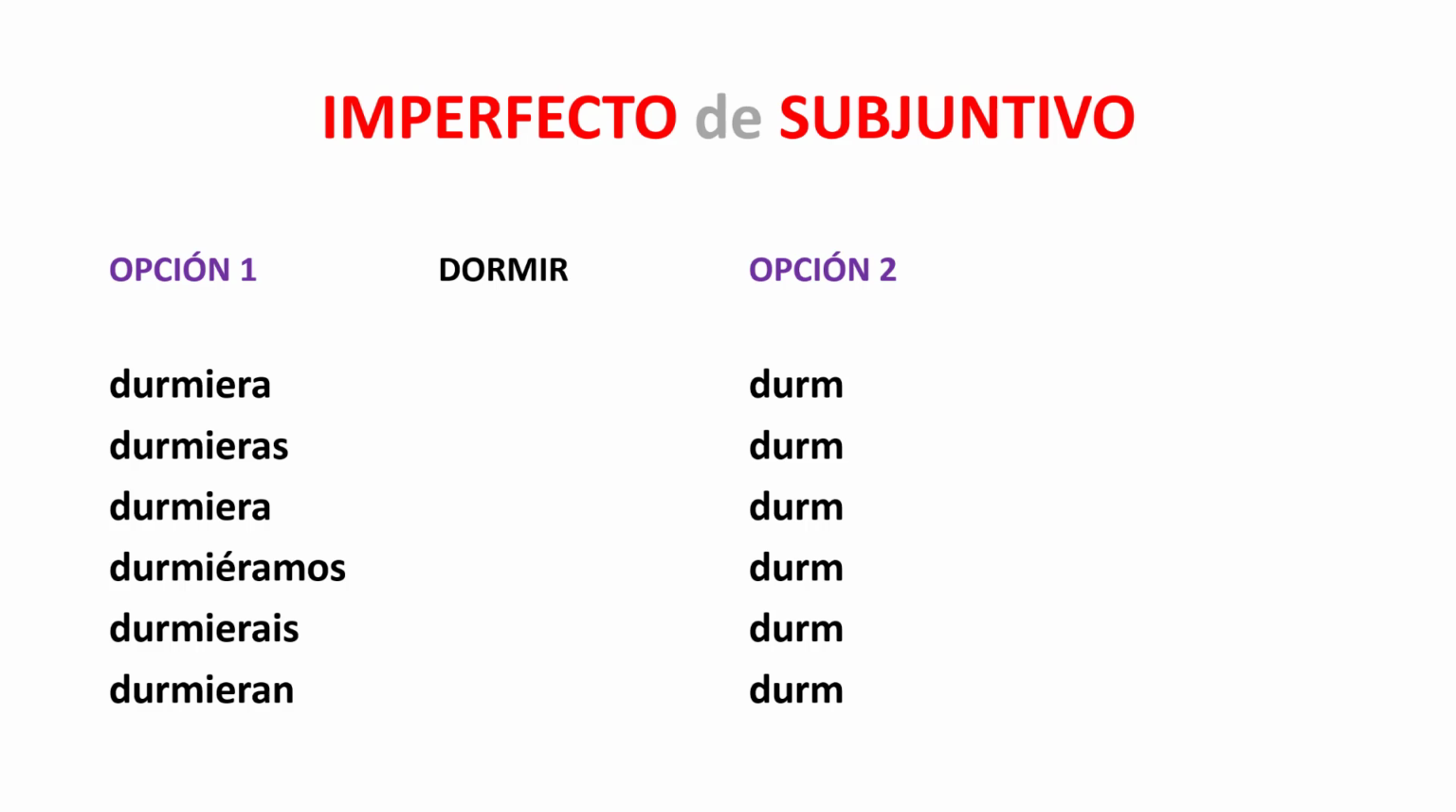So you can see how that conjugates all the way through. The second option, of course, is durmiese, durmieses, durmiese, durmiésemos, durmieseis, and durmiesen. That's what the 3 U's will look like. That U replaces the O in the stem.